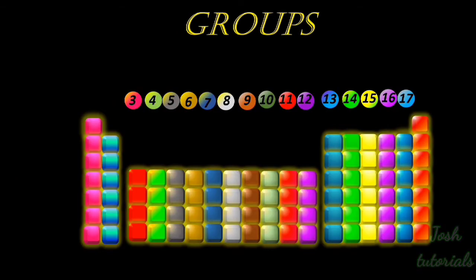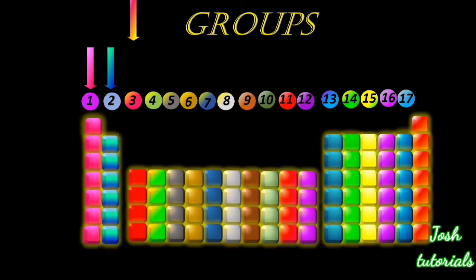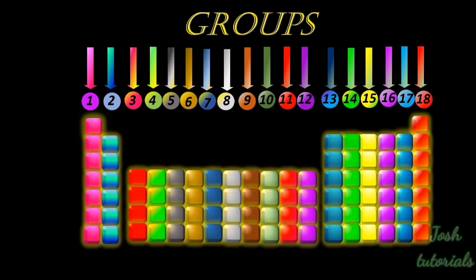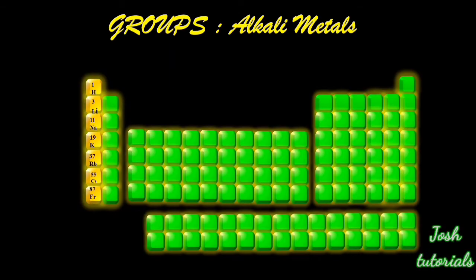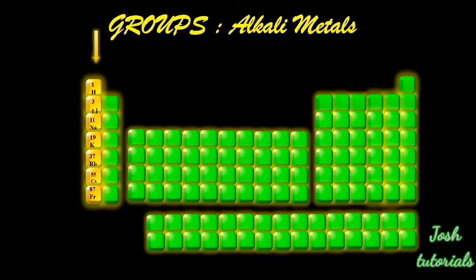Look at these groups. The first group, which is a vertical column, then the second group, and so on, up to 18 groups. This is the first group, or family, of the periodic table, named the alkali metals, from hydrogen to francium. Anyway, hydrogen is not a metal, it is a non-metal. Alkali means plant ashes, and these elements have one electron in their outermost orbit.